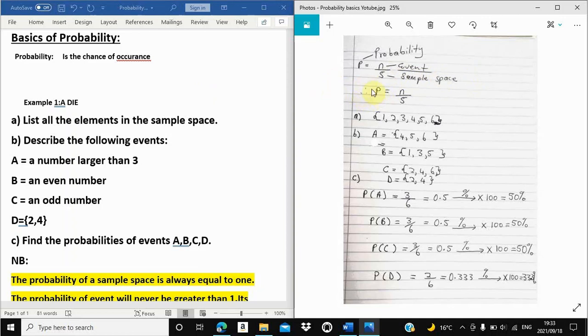Here is the formula that we denote for probability. This P is for probability. This N is for event. S is for sample space.